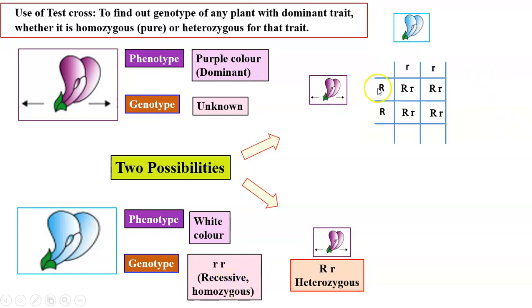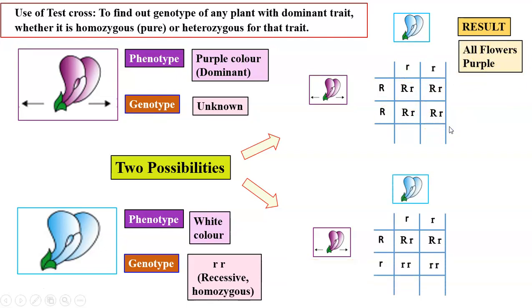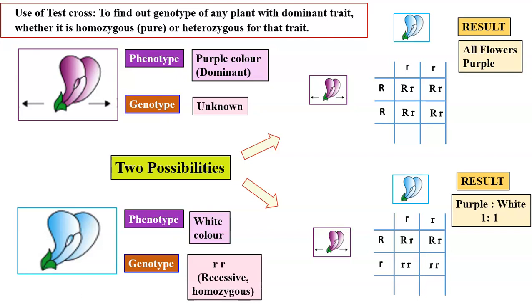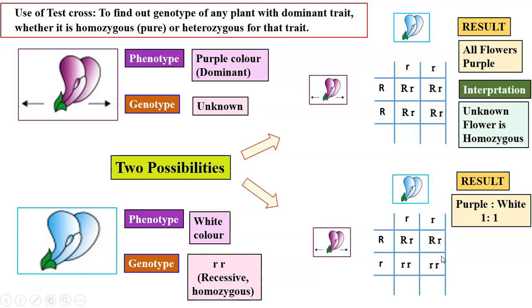When the results show all flowers purple, or results show purple and white, both types of progeny in a 1:1 ratio, then the interpretation of the first set of results, that is, when we get all purple flowers, is that the unknown flower must be homozygous.